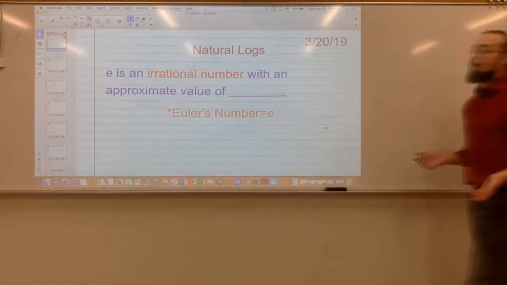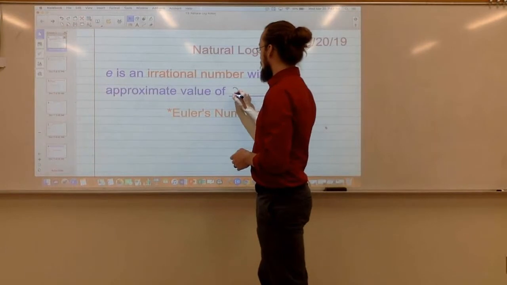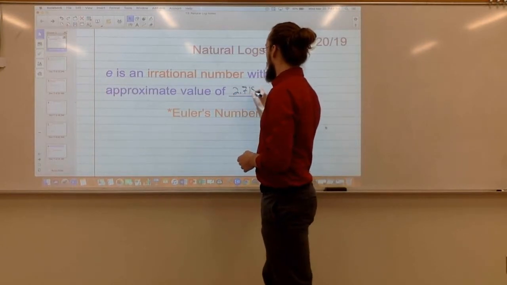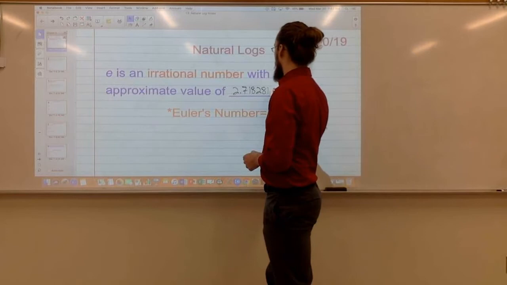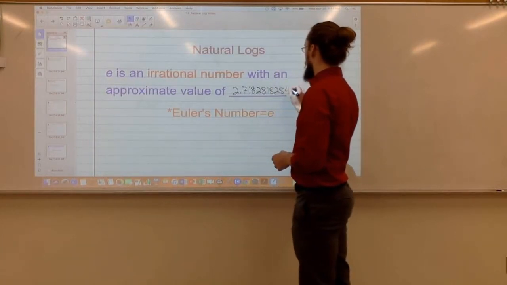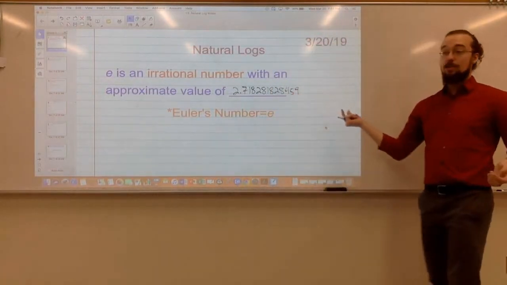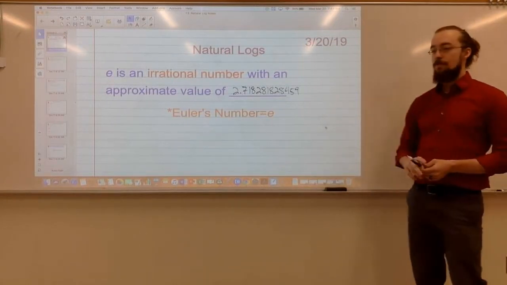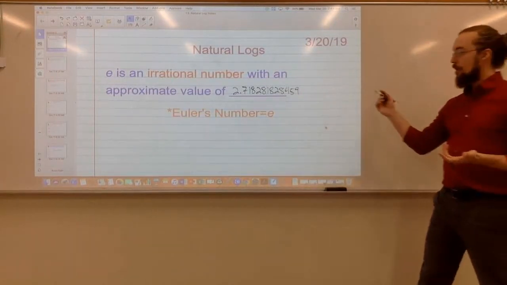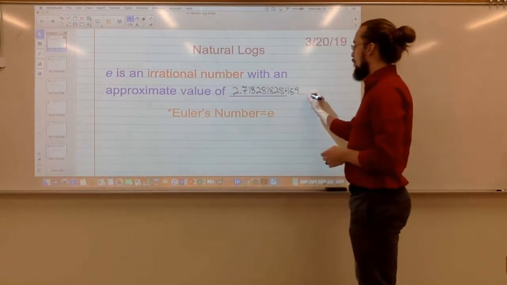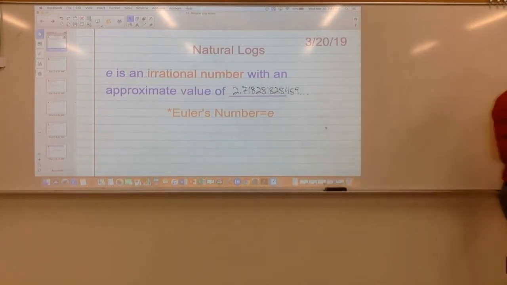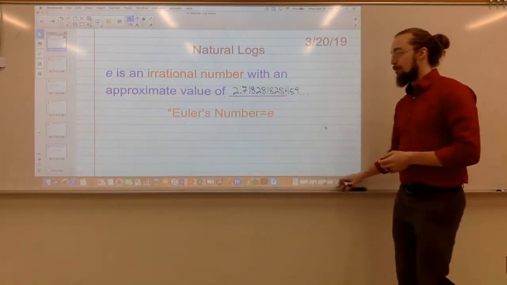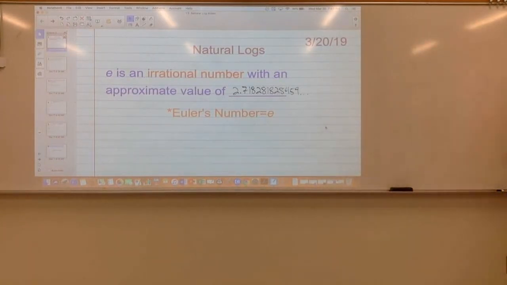All right, so the approximate value of e is 2.718281828459. So it kind of looks like it's going to start to repeat, and then it doesn't. It does actually continue on forever. If you want to put a couple of dots there to show that it continues on forever, you can, but this is the first few decimal places of our number e.